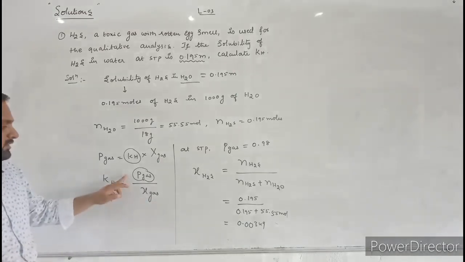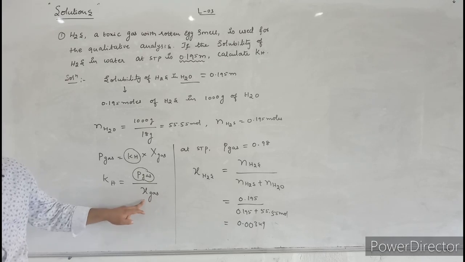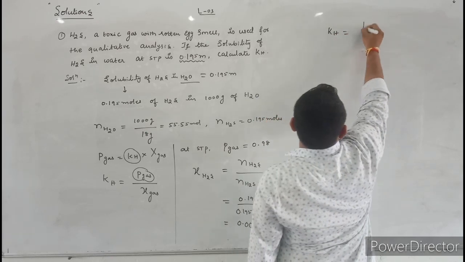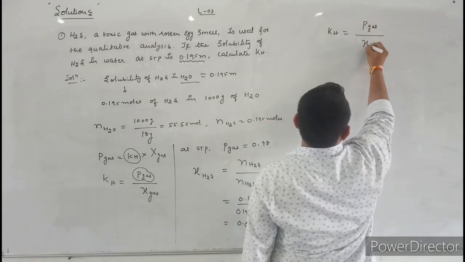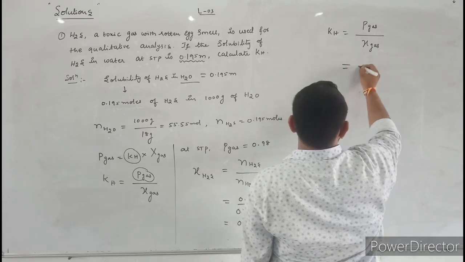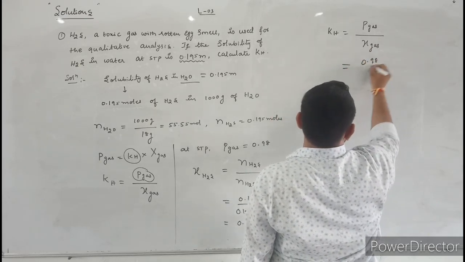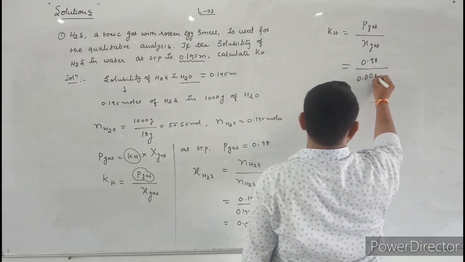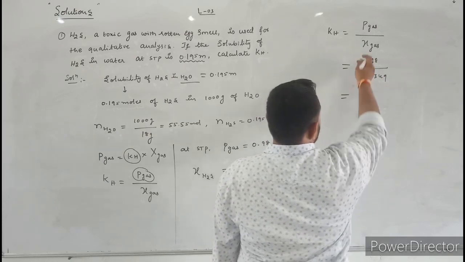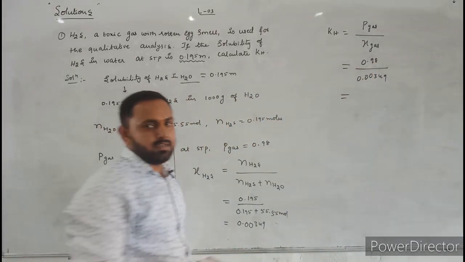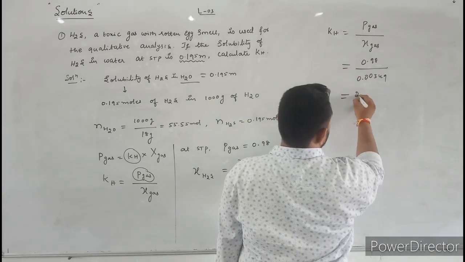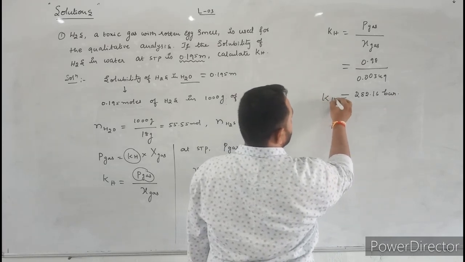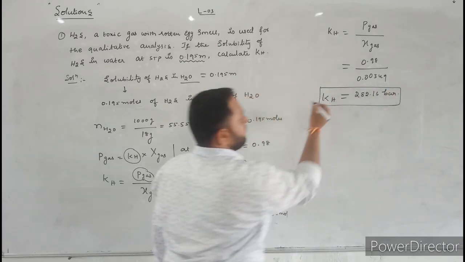Now you substitute pressure of gas and mole fraction of gas in KH. Here the KH is equal to pressure of gas divided by mole fraction of gas. Here the pressure of gas is what? 0.98 divided by mole fraction of gas. What is the mole fraction of gas? 0.00349. If you divide these two values, you will get 282.16 bar. Okay, this is the KH value, Henry's constant value.